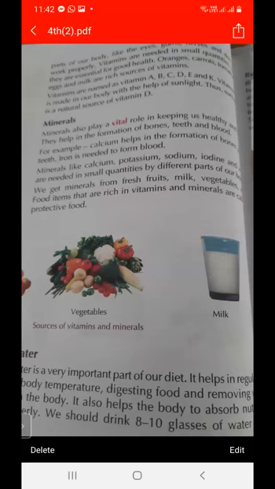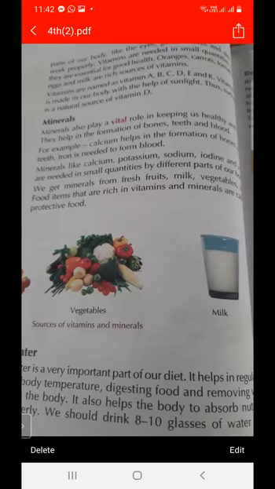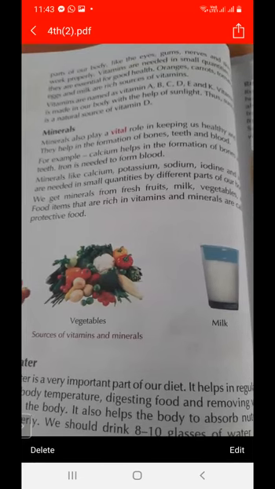And what is the function of calcium? It helps in the formation of bones and teeth. And what is the function of iron?